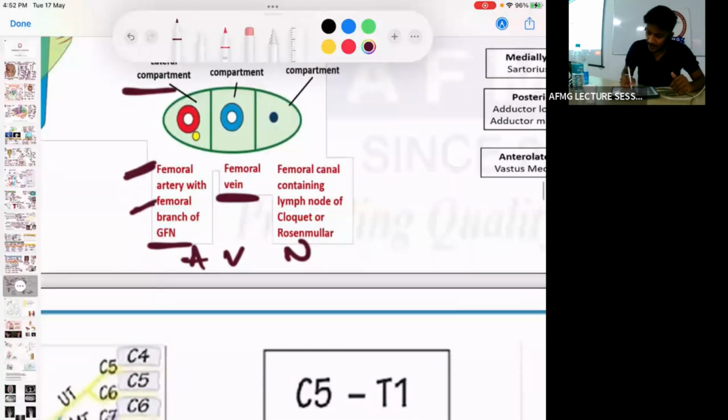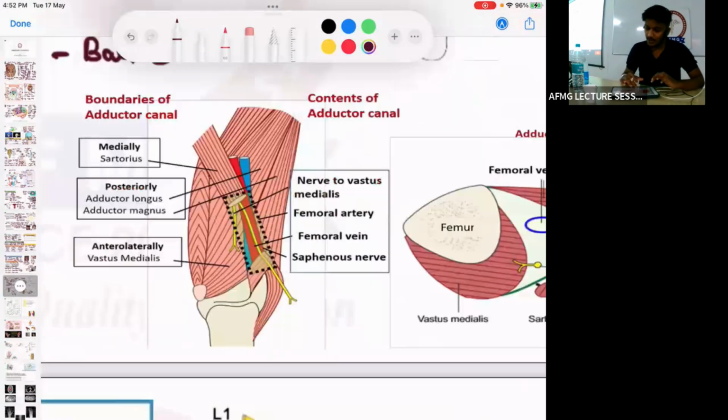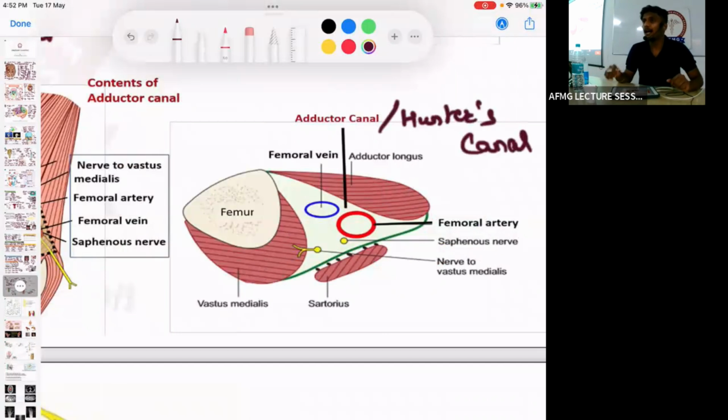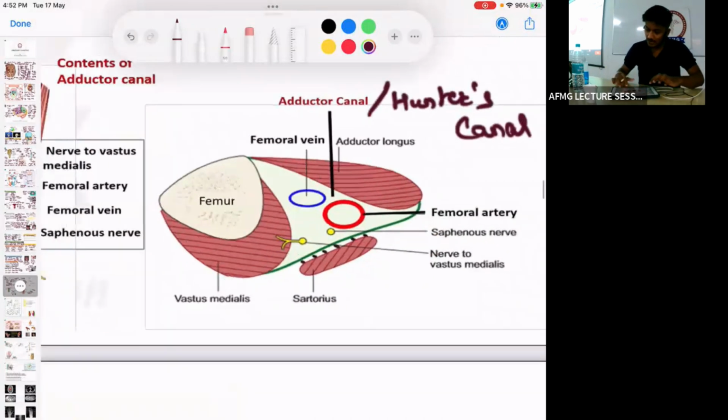In the medial compartment, it is the lymph nodes, and these lymph nodes are called lymph nodes of Cloquet or lymph nodes of Rosenmuller. कोई दिक्कत नहीं है. Next, what is this? This is the adductor canal. Adductor canal is also called Hunter's canal. ठीक है? तो याद रखना, important चीज है.